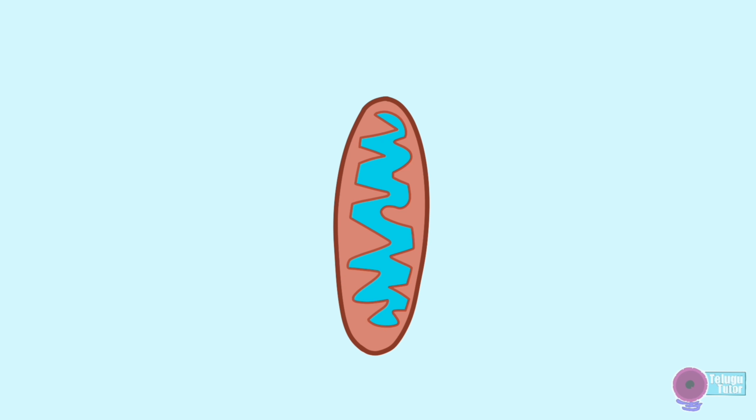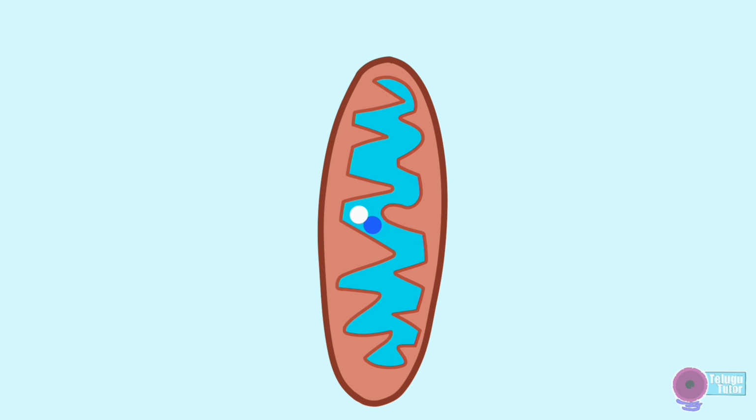Mitochondria are double membrane organelles which contain an outer membrane and an inner membrane. The inner membrane contains folded structures called cristae, and the space between the cristae is filled with a fluid called matrix.